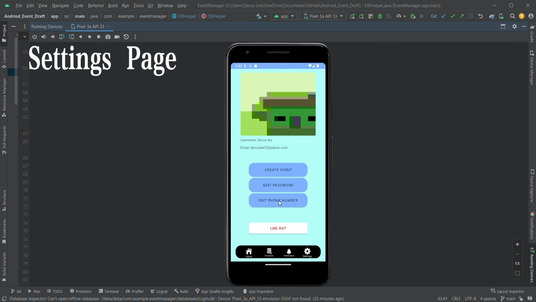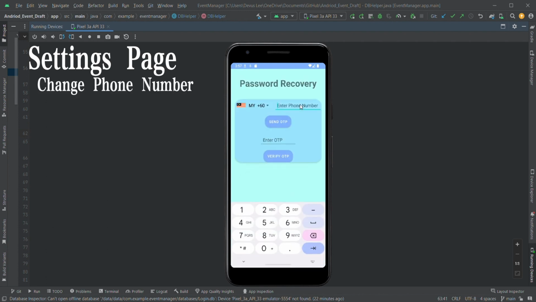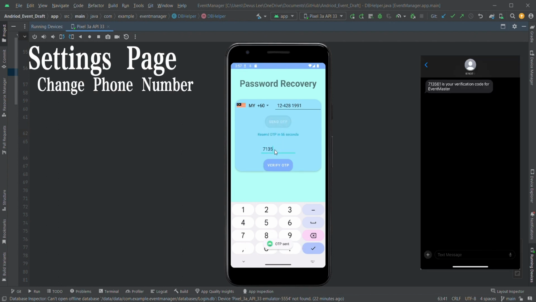For the edit phone, we'll try out. So just now my phone was 014040325, but now I want to change to my phone. So let's try another phone number. I will use my mom's phone number. 12-428-1991, and then I will type in the credentials. I'll send an OTP. It will be 713561, and from here we can verify